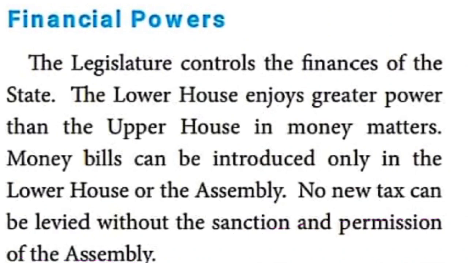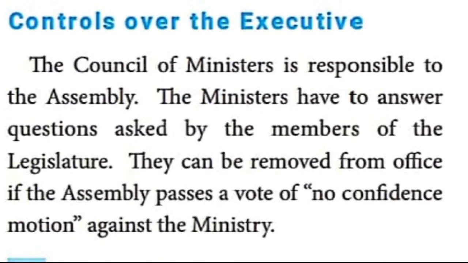Okay, children. Then next, what is given? Control over the executive. In this para, the Council of Ministers. Who are they? Ministers are together known as the Council of Ministers.